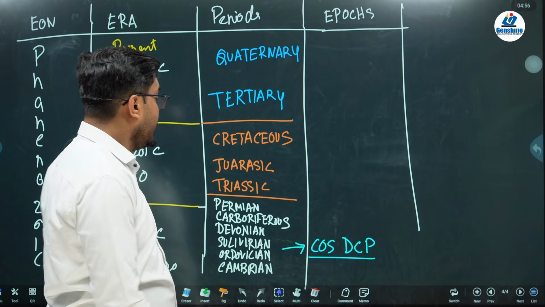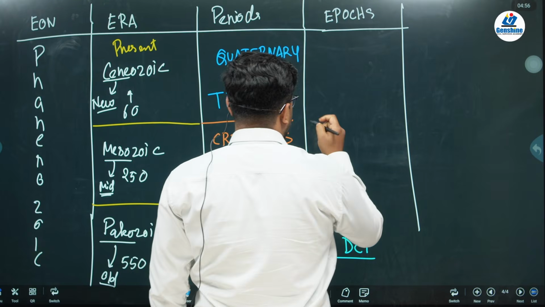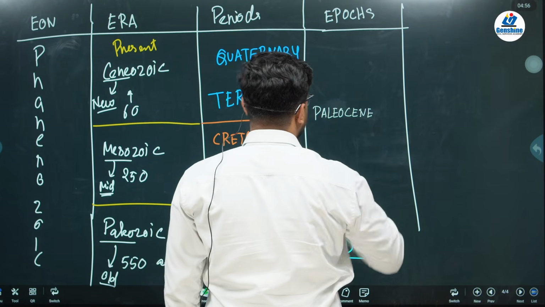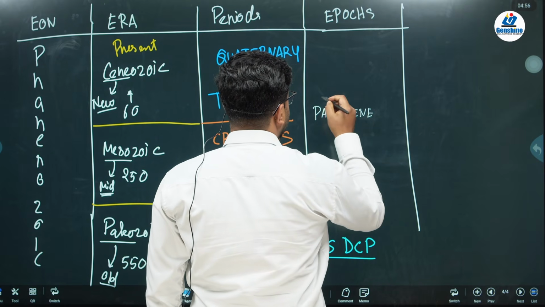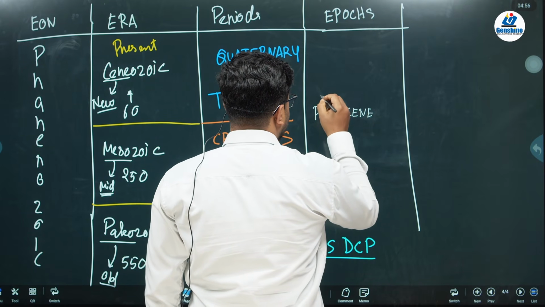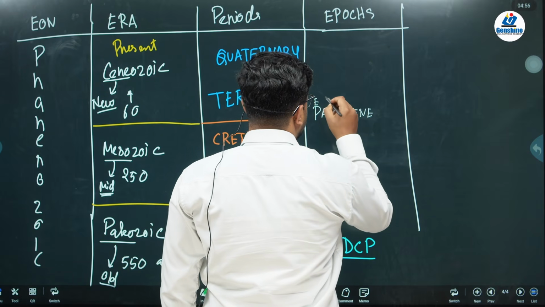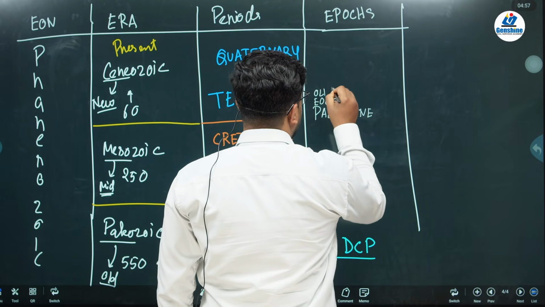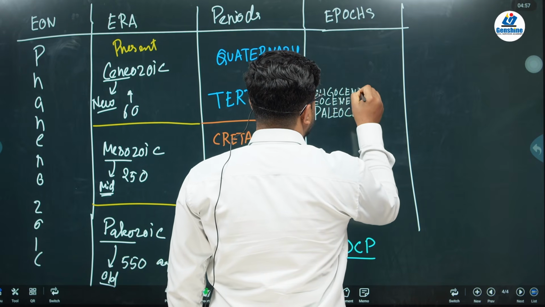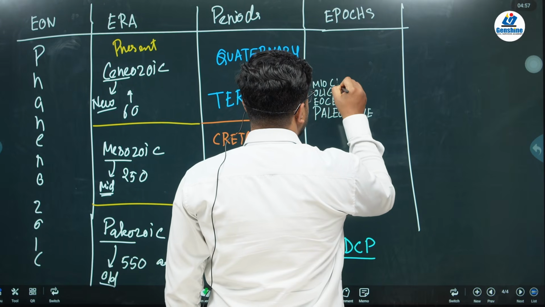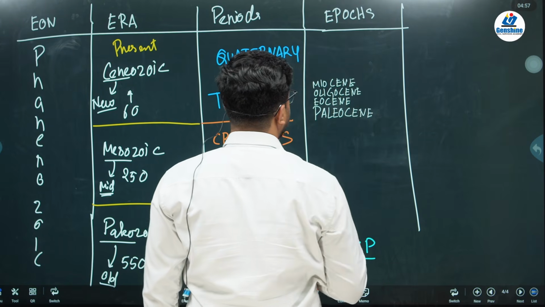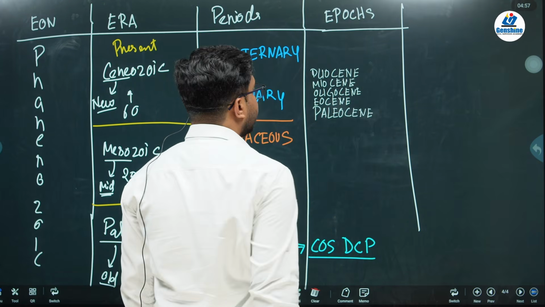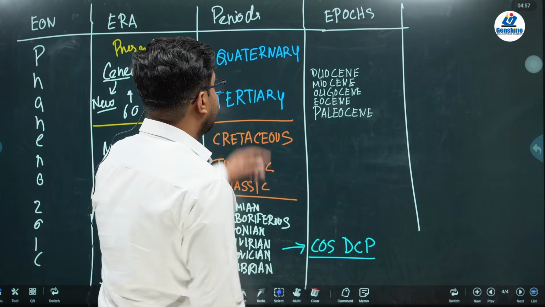Here you'll find Paleocene, second is Eocene, next Oligocene, Miocene, and Pliocene. These are the 5 divisions of the Tertiary period.